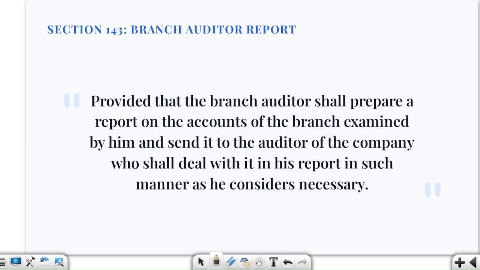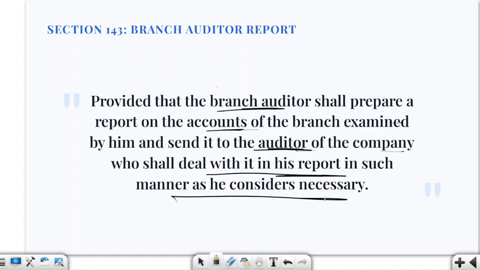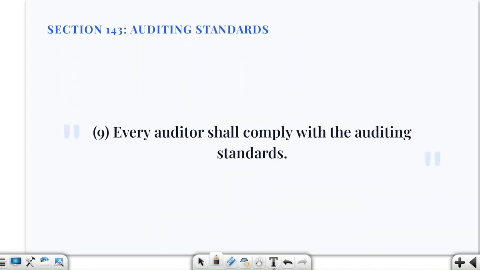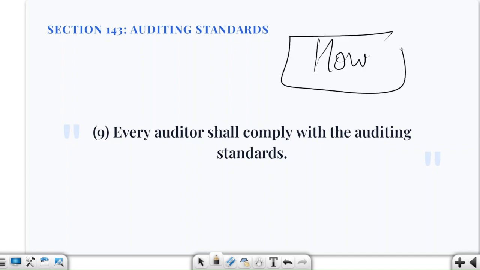Right, now as I told you, the branch auditor shall prepare a report on the accounts of the branch examined and send it to the auditor of the company, who shall deal with it in his report in such manner as he considers necessary. Now let us move towards another very important part, auditing standards. So every auditor shall comply with the auditing standards. Accounting standards were there for the financial statement and accounting treatment, right? In a very similar way, we have auditing standards that tell how the audit should be conducted. So every auditor shall comply with these auditing standards, right?